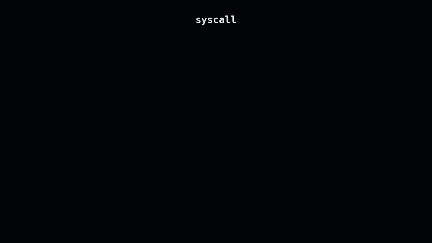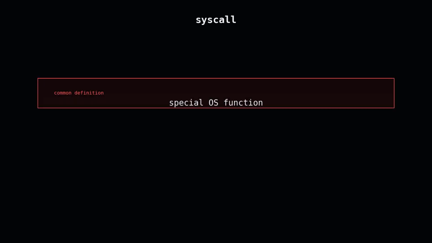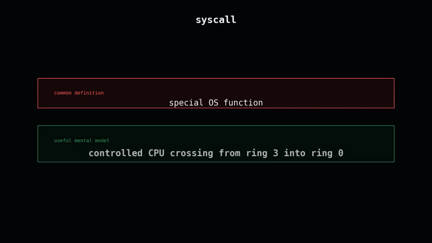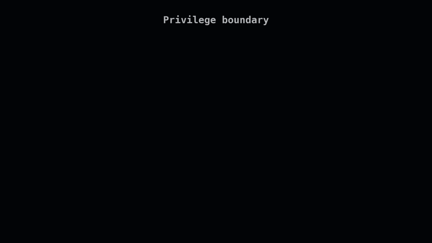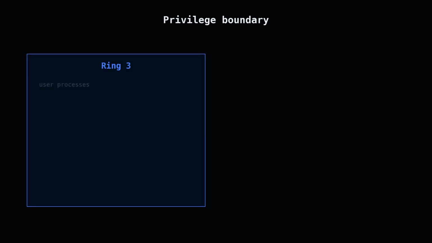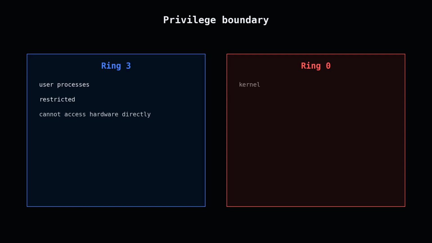People hear syscall and think low-level Linux trivia. It is not. A syscall is the exact seam where your code stops and the kernel takes over. Your process lives in ring 3. The kernel lives in ring 0. The CPU itself blocks normal programs from touching hardware or kernel memory directly.